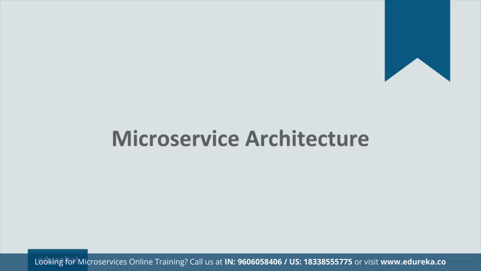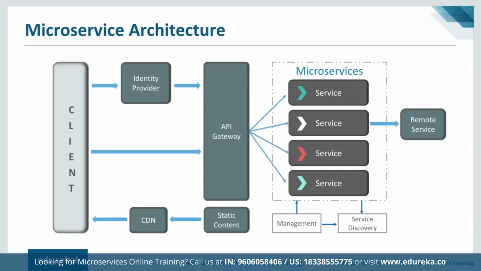Now let's dig a bit deeper into its architecture. As you can see, in a microservice architecture, services are small, independent, and loosely coupled. So these are multiple services, pretty small in size, independent and loosely coupled. Each of these services has a separate code base, which can be managed by a small development team and is deployed independently, right? So this service will have a code base, this service will have a code base, and similarly all of them will have a code base, which will not be huge in size when you compare it with a monolithic architecture where all of these services are running in one instance. I hope you're getting my point.